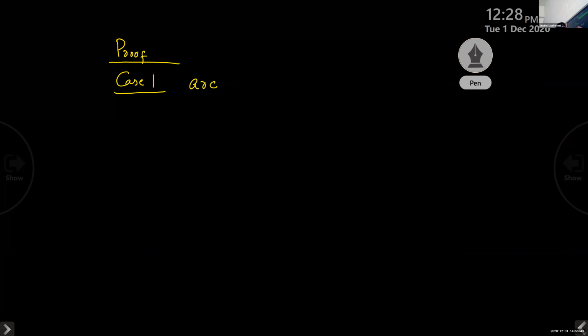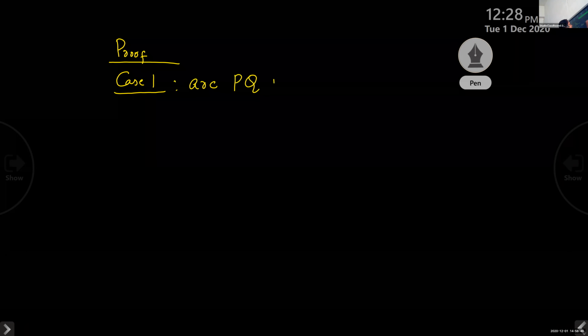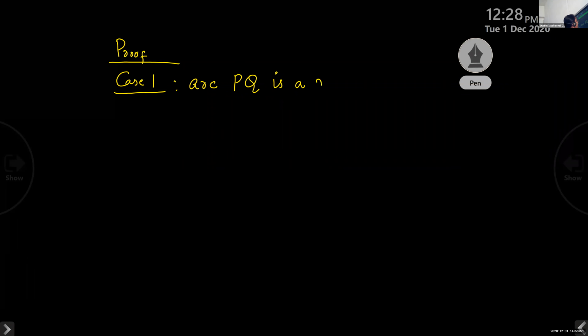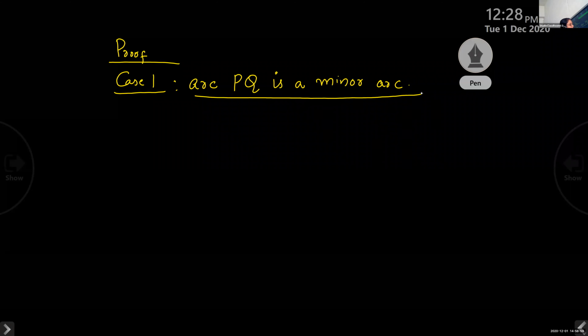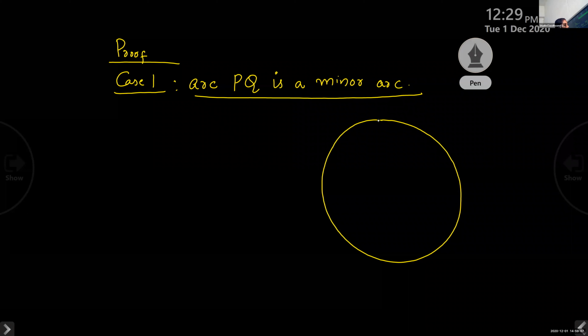Case 1: arc PQ is a minor arc. This is case 1. Draw the figure also.